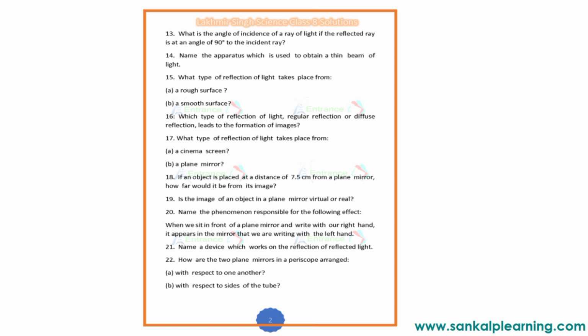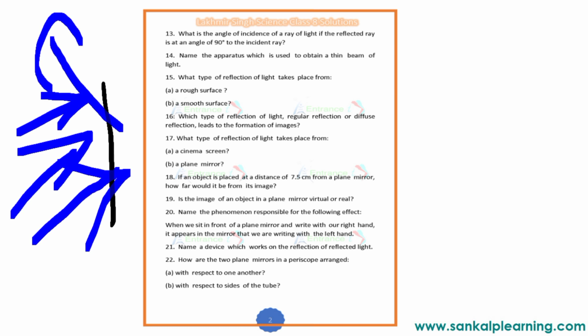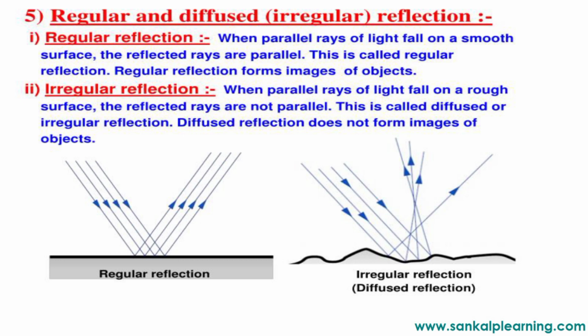There, the surface of an object on which light falls should be smooth. So the reflected rays will also be parallel. Here, see the surface of an object. It is smooth. So when the rays of light fall on a smooth surface, then it will be a regular reflection.